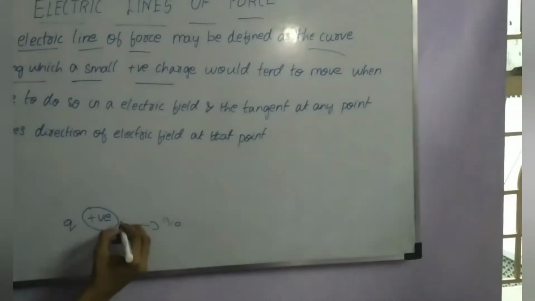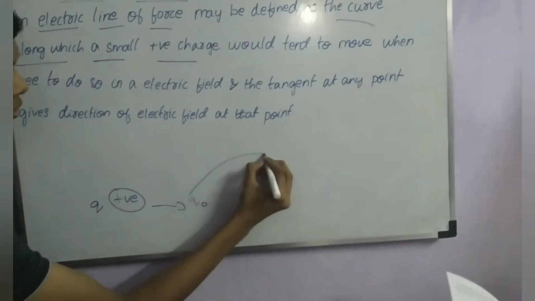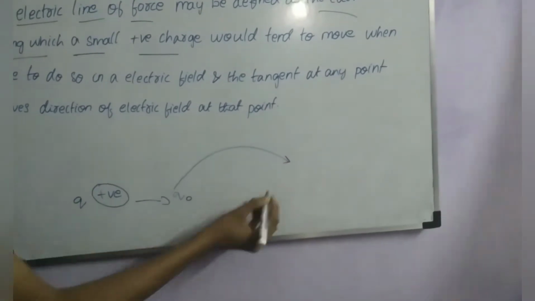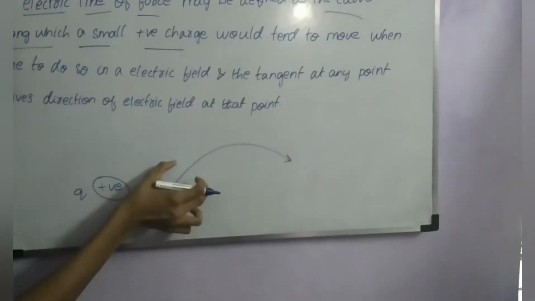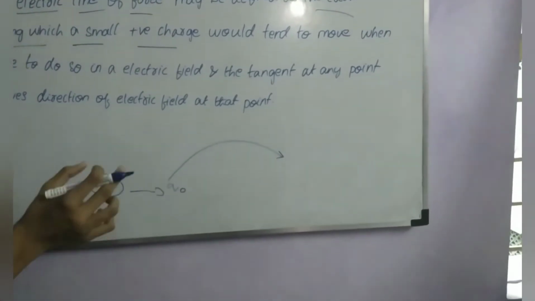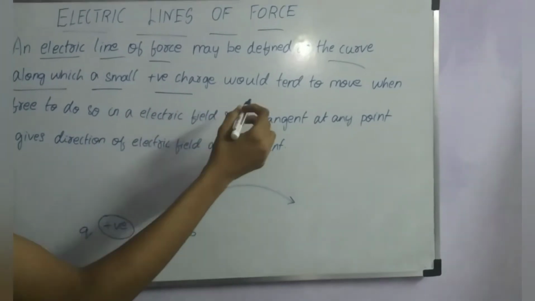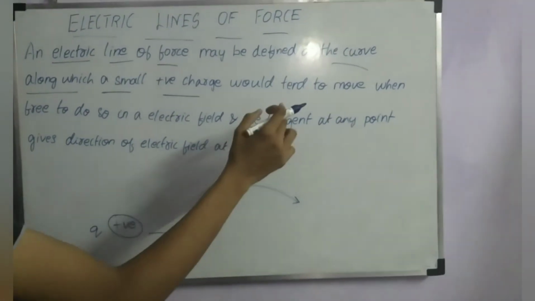We can consider that the Q naught moves in this direction. So this is the electric line of force, the pathway in which a unit positive charge would tend to move due to the electric repulsion.